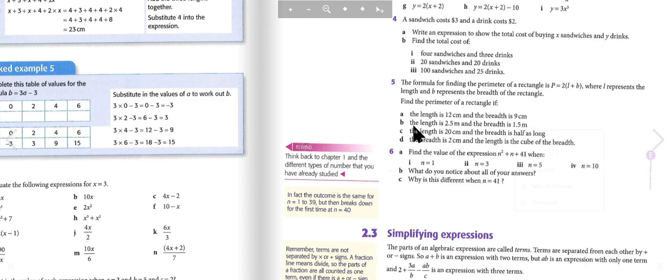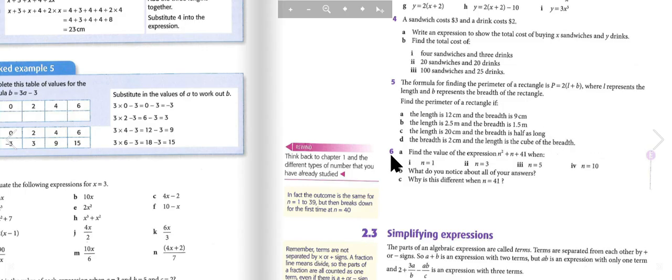The length is 2.5 meters and the breadth is 1.5 meters. The length is 20 centimeters and the breadth is half as long. The breadth is 2 centimeters and the length is the cube of the breadth. So remember to use the correct units of measurement.